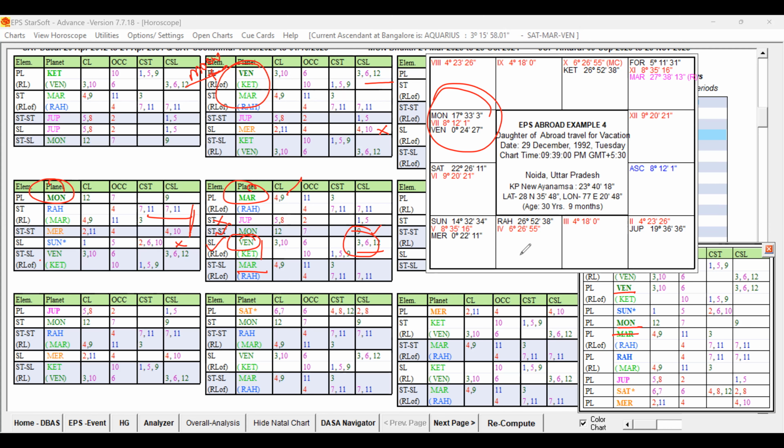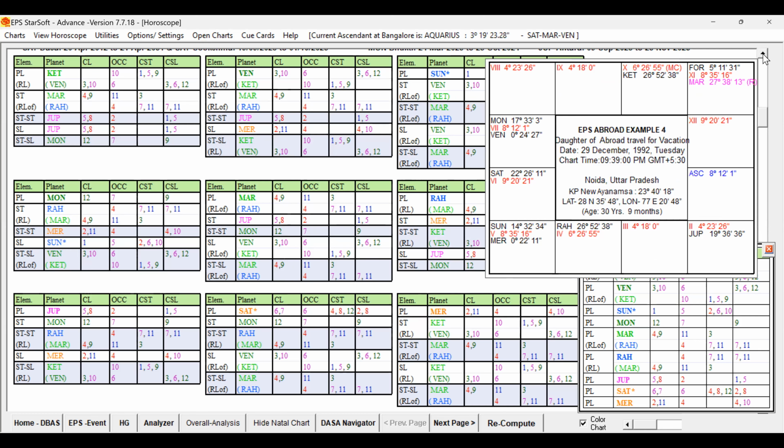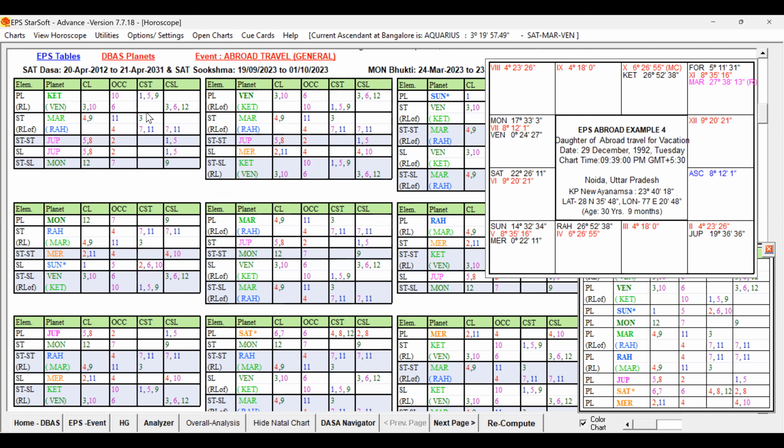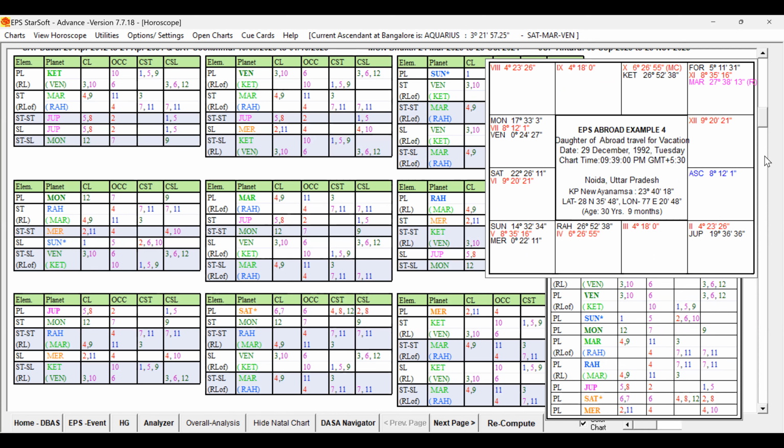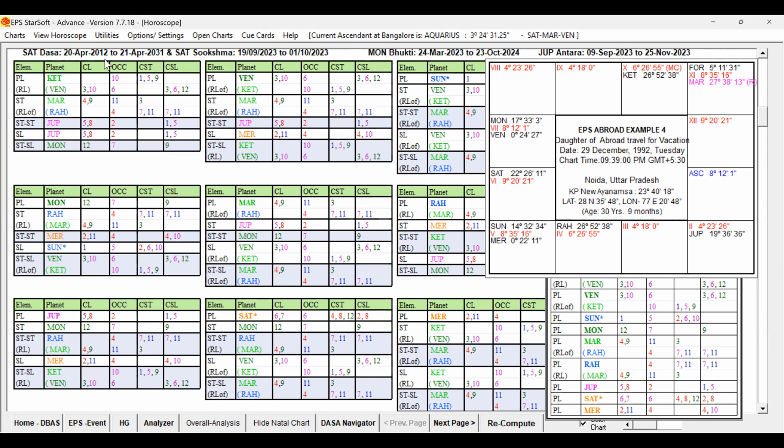So now what we have to do is check the periods in which she was trying to go abroad. Actually, now she is running Saturn Mahadasa, started from April 2012 onwards. Just a minute. Let me see the periods. Yes, from April 2012 onwards, she is running Saturn Mahadasa. Previously, she was running Jupiter Mahadasa and Rahu Bhukti.